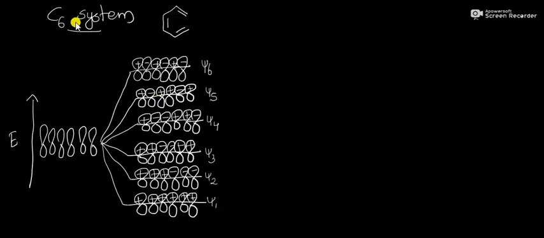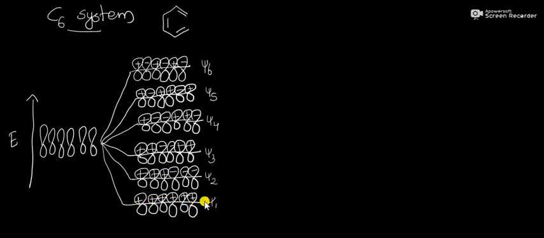Another system is the C6 system. An example for the C6 system is 1,3,5-hexatriene. Here the total number of pi electrons is 6 and the total number of p orbitals is 6. Then the 6 atomic orbitals combine together to form 6 pi molecular orbitals designated as psi 1, psi 2, psi 3, psi 4, psi 5 and psi 6. What about the symmetries of these molecular orbitals?